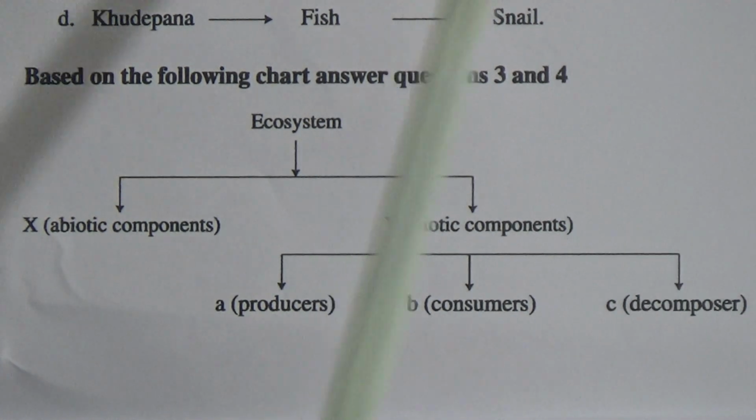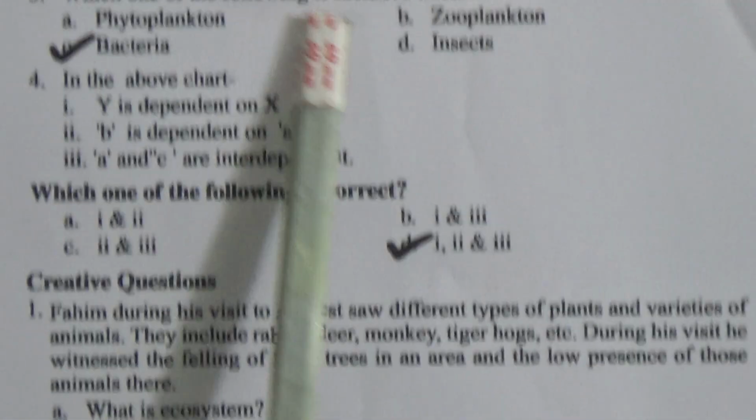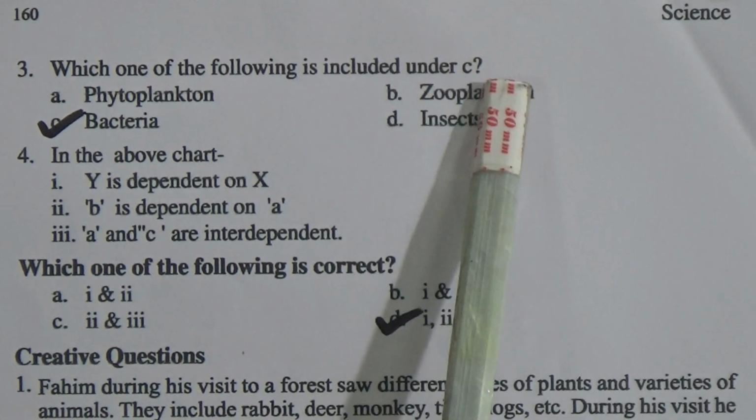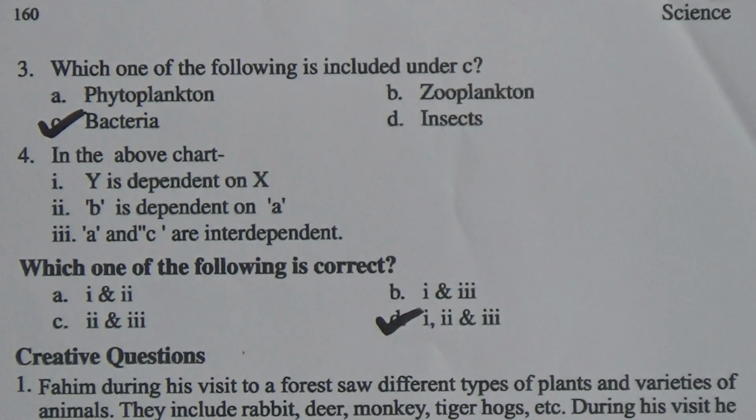Let's see the question. Which one of the following is included under C? Here is decomposer. C is decomposer, so the answer is bacteria. Bacteria are decomposers.